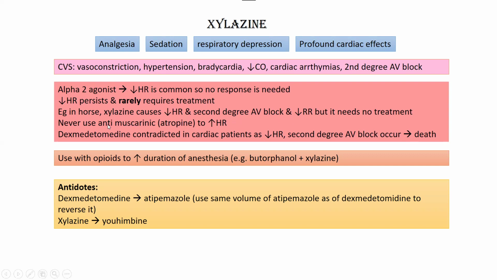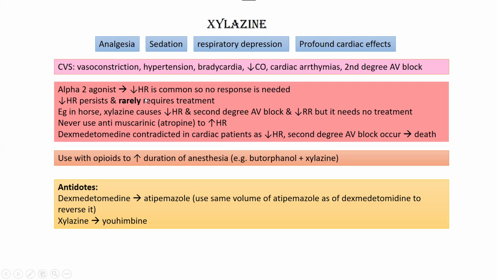And never ever use antimuscarinic to increase the heart rate in case of bradycardia that is caused by any alpha 2 agonist. We have talked about this in detail in previous lectures on atropine. The pathway through which alpha 2 agonist causes bradycardia is different from the pathway upon which antimuscarinic acts to increase heart rate.